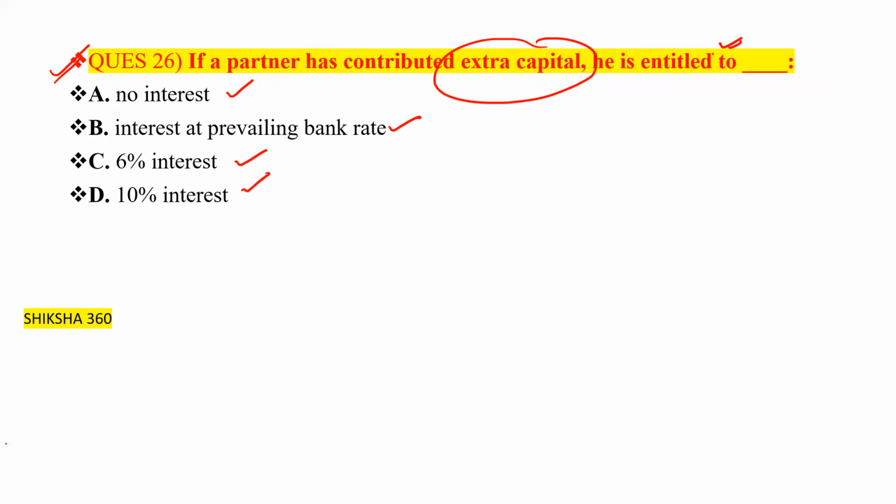If a partner has contributed extra capital, he is entitled to no interest, interest at prevailing bank rate, 6% or 10%. So what is the correct answer? Option C is the correct answer, that is 6%. So then he is entitled to 6%.